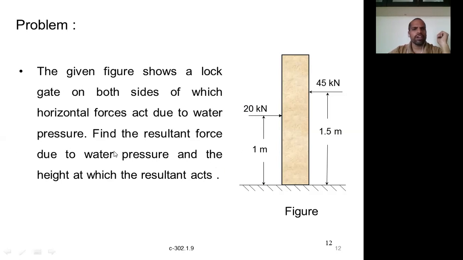Now what do we have to find? Find the resultant force. Because of these two forces, we have to find the resultant, its direction and its magnitude. One force is acting on this side, the other force is acting on the other side. Both are horizontal, at some height from the base, so they are unlike parallel forces. One is acting towards the right, another towards the left. Obviously, the resultant will be in the direction of the force with the higher magnitude.